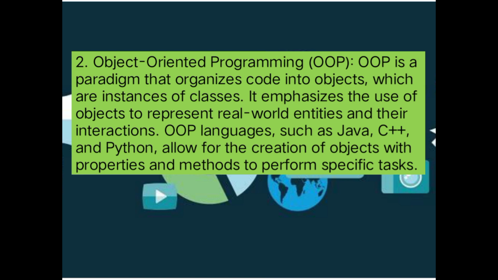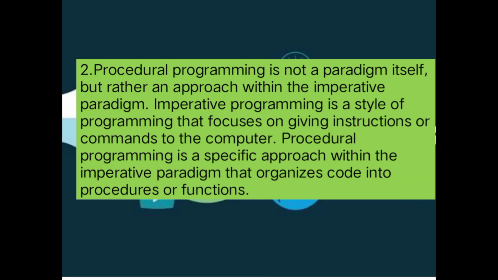Number 2 example, object-oriented programming or OOP is a paradigm that organizes code into objects which are instances of classes. It emphasizes the use of objects to represent real-world entities and their interaction. OOP languages such as Java, C++, and Python allow for the creation of objects with properties and methods to perform specific tasks.